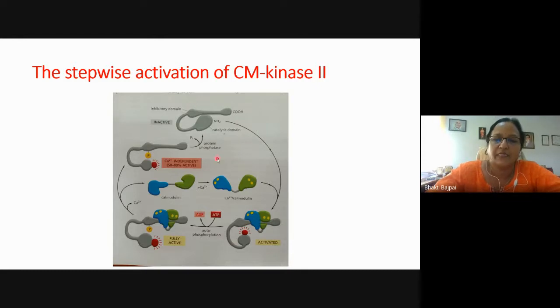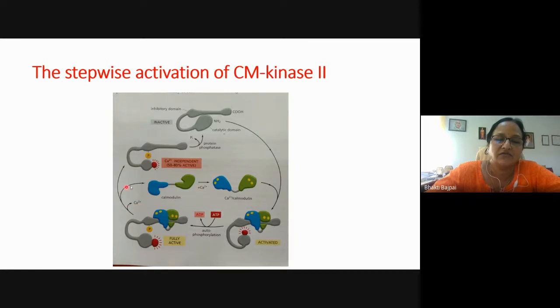So the catalytic domain has separated from the inhibitory domain, and phosphorylation has occurred here. Now, this is the catalytic domain, which is now in the active form. It will bring about the autophosphorylation, and it will phosphorylate the inhibitory domain present on the CAM kinase. And now this is the fully active form of the CAM kinase, where the catalytic domain has phosphorylated the inhibitory domain.